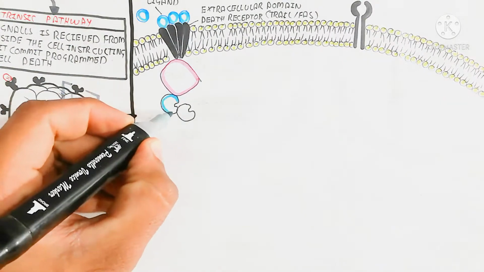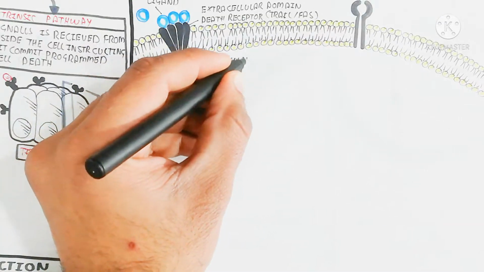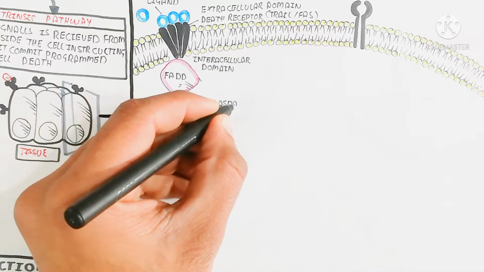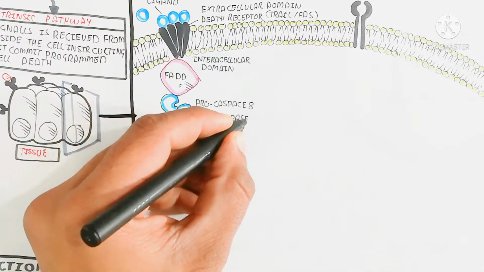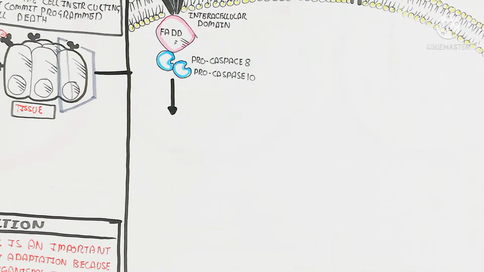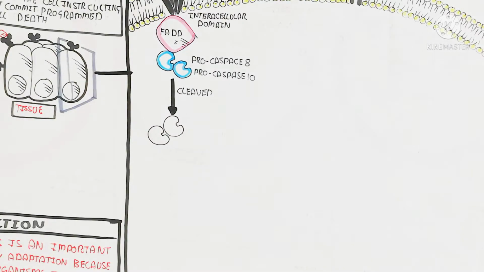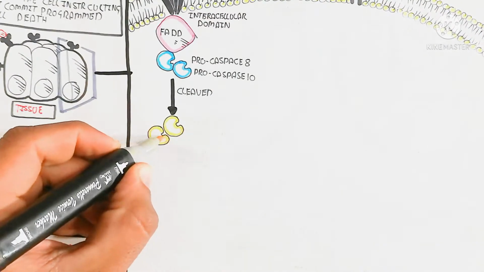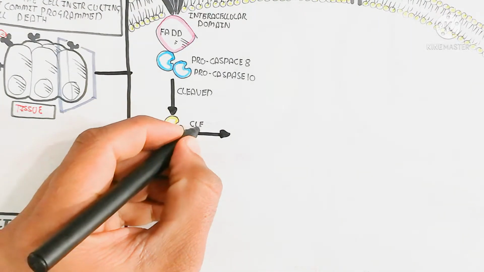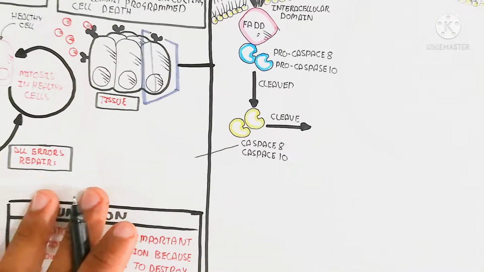Procaspase 8 and procaspase 10 are inactive, but after binding with the ligand and stimulation, the procaspases are cleaved into segments to produce caspase 8 and caspase 10. These caspases are dispersed in the cytoplasm for the apoptosis program. In this way, the cleavage acts on the BID protein, which is a very important and crucial mechanism for apoptosis.